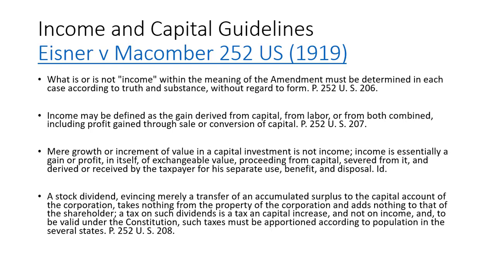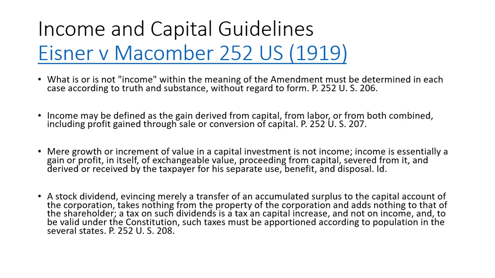In determining whether something is income or not, we have to find out the real purpose. For example, if you receive a car, we know that it is capital in nature, but the car is considered as payment for the services that you provided. So that is the truth and substance. It means that that is income.